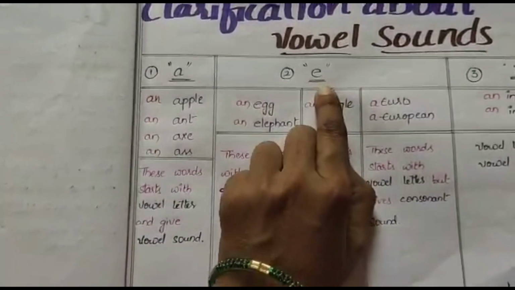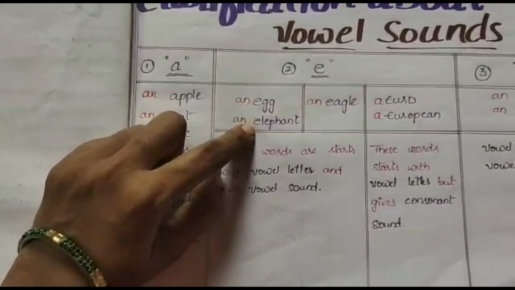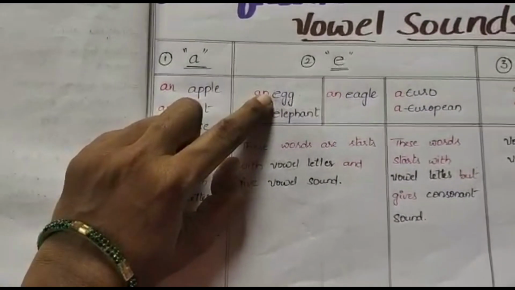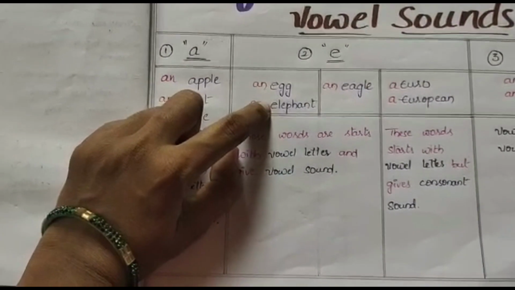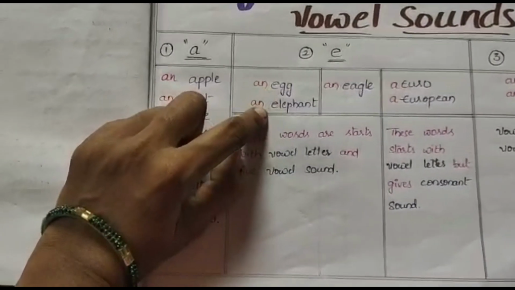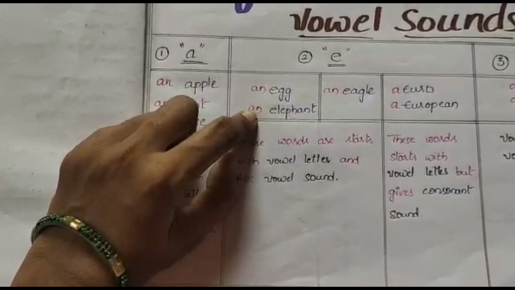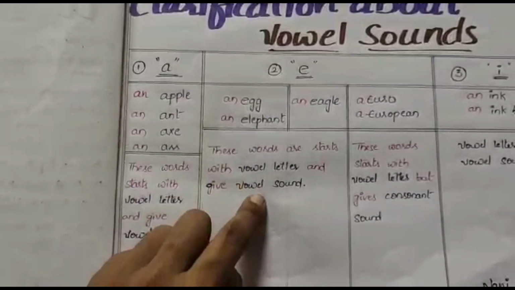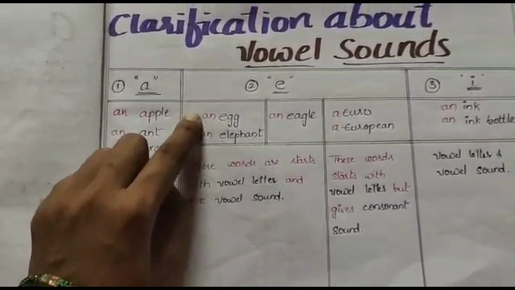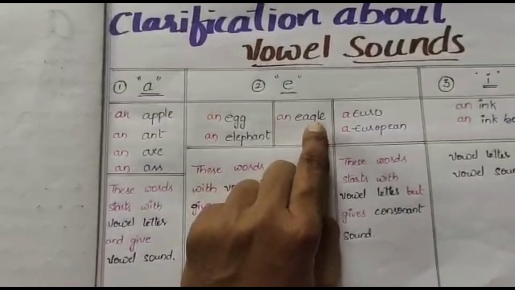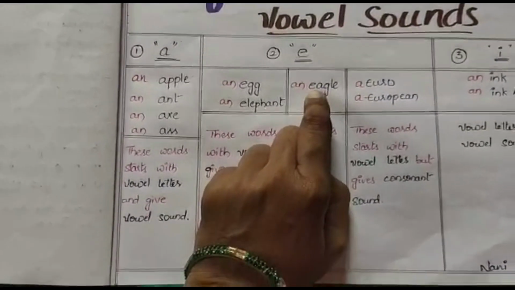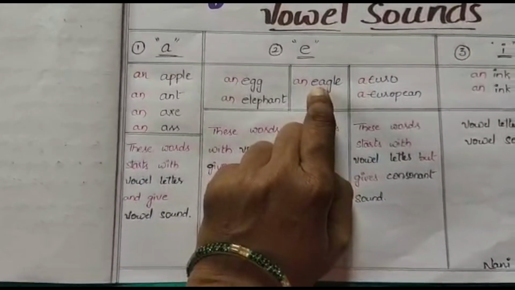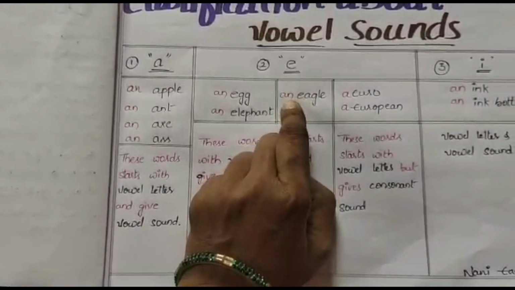Then E sounds. Egg, elephant. These words start with E but give the sound e, which is also a vowel sound. That's why before vowel sounds we use an here. The next example is eagle. The sound is ee, so it is also a vowel sound. That's why we use an here.